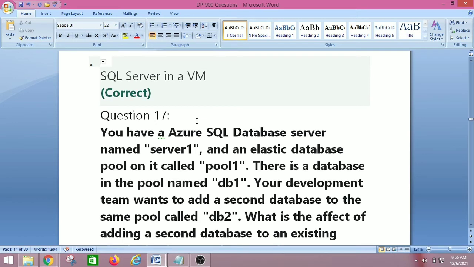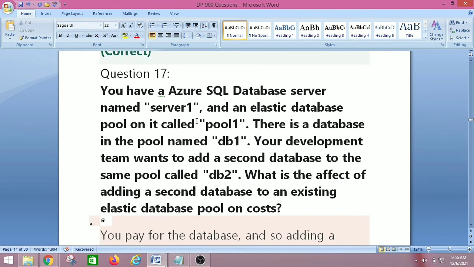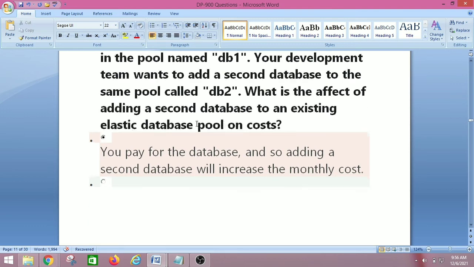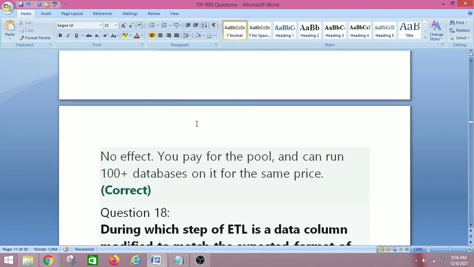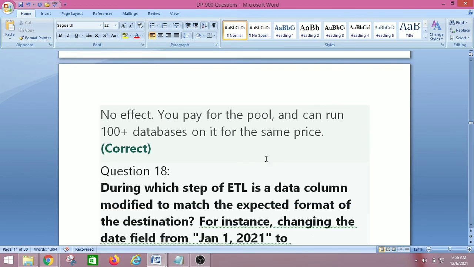You have an Azure SQL Database server named Server 1 and an elastic database pool on it called Pool 1. There is a database in the pool named DB1. Your development team wants to add a second database to the same pool called DB2. What is the effect of adding a second database to an existing elastic database pool on cost? So we have: you pay for the database, and so adding a second database will increase the monthly cost; or no effect, you pay for the pool and can run 100 plus databases on it for the same price. So the right answer is no effect. That is, you pay for the pool and can run 100 plus databases on it for the same price. So let's move on to the next question, that is question number 18.